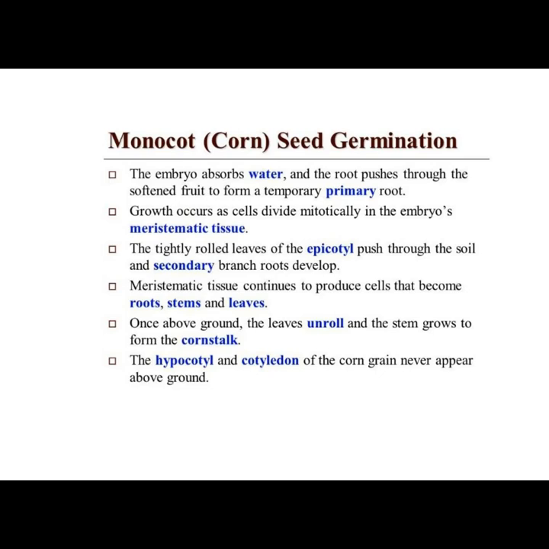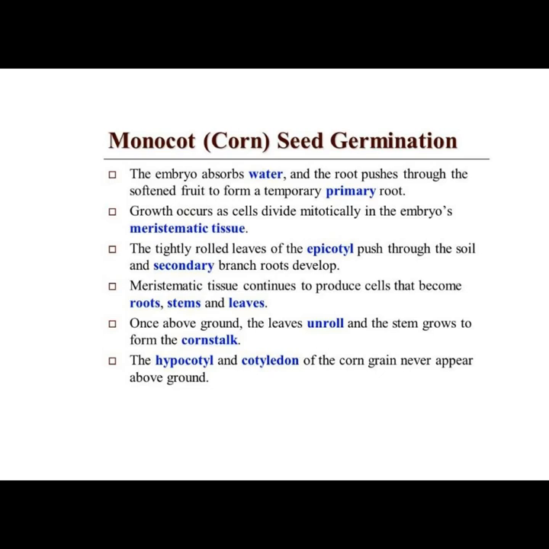Monocot seed germination. The embryo absorbs water and the root pushes through the softened fruit to form a temporary primary root. Growth occurs as cells divide mitotically in the embryo's meristematic tissue. The tightly rolled leaves of the epicotyl push through the soil and secondary branch roots develop.